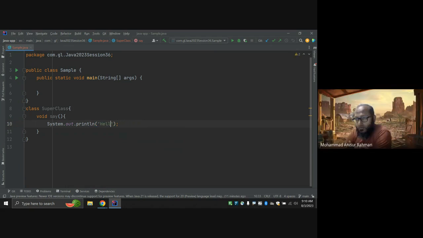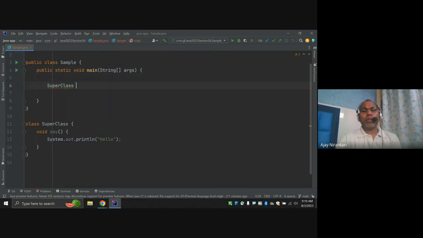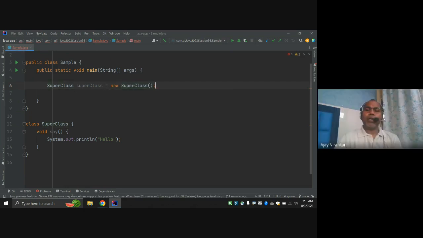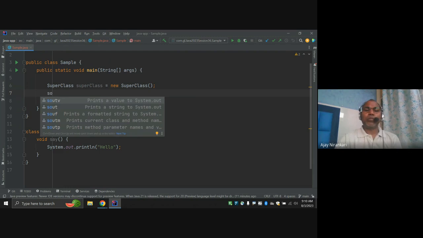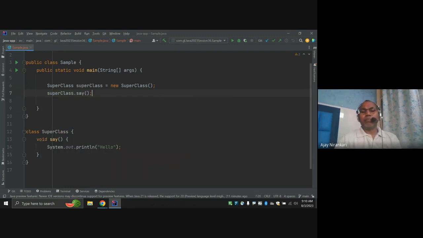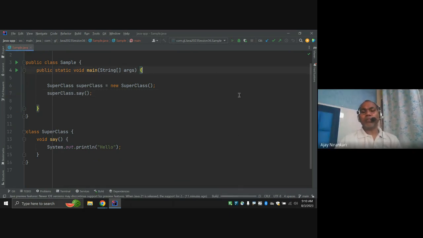Now this is the super class, and we can create the object of the super class, and here I say superclass dot say. This is very basic. This method says hello, right?